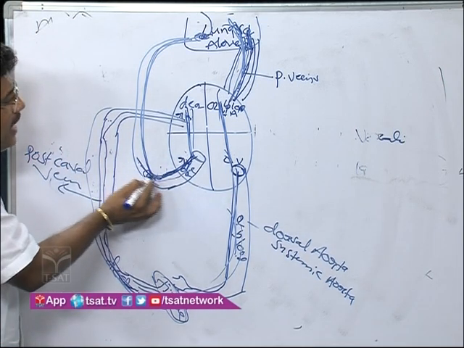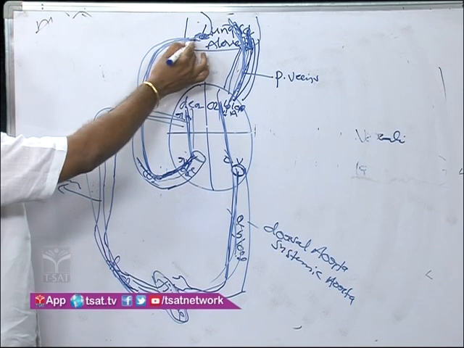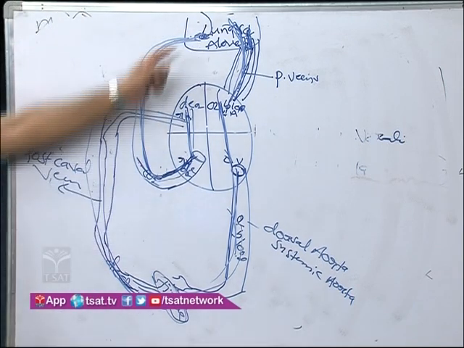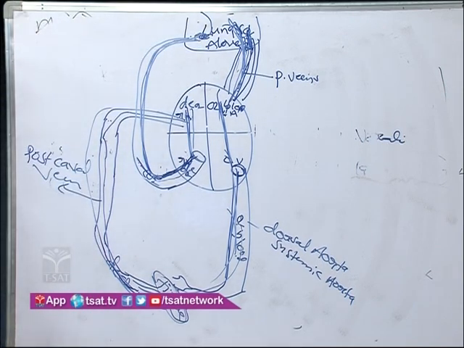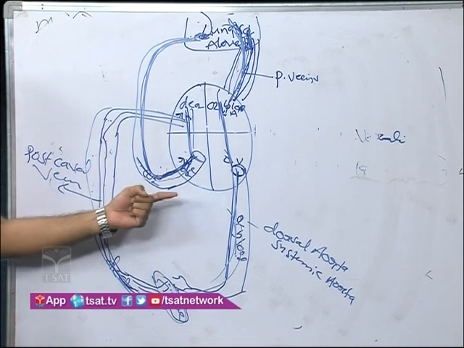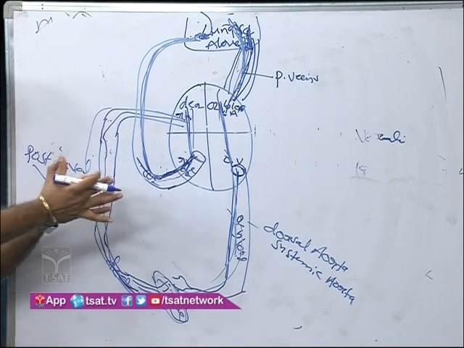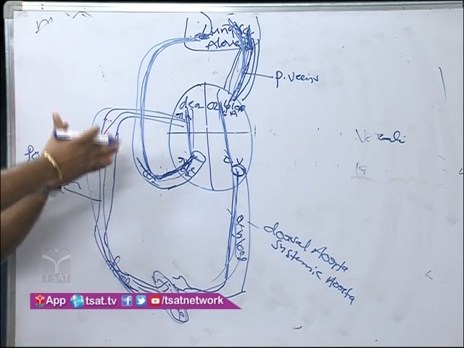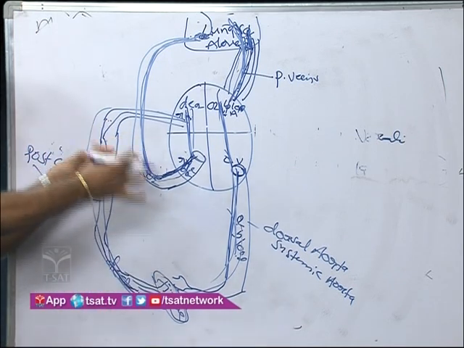This pulmonary aorta opens into what? Lungs. To the lungs, carbon dioxide is released. To the lungs what is released? Carbon dioxide. Yes, this is the blood circulation with gases transport. This is a double circulation.